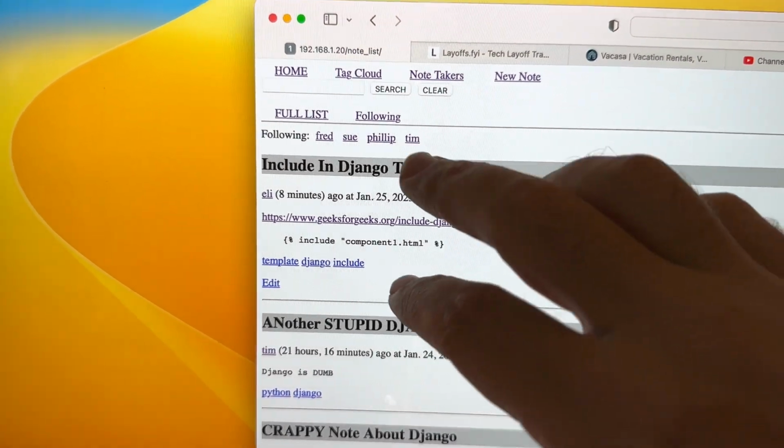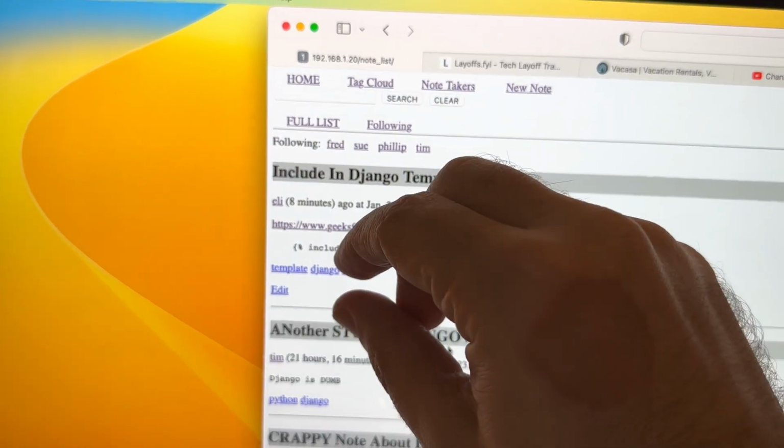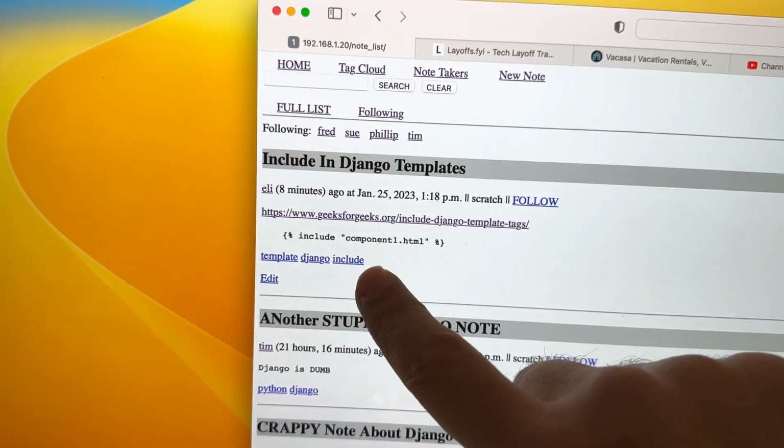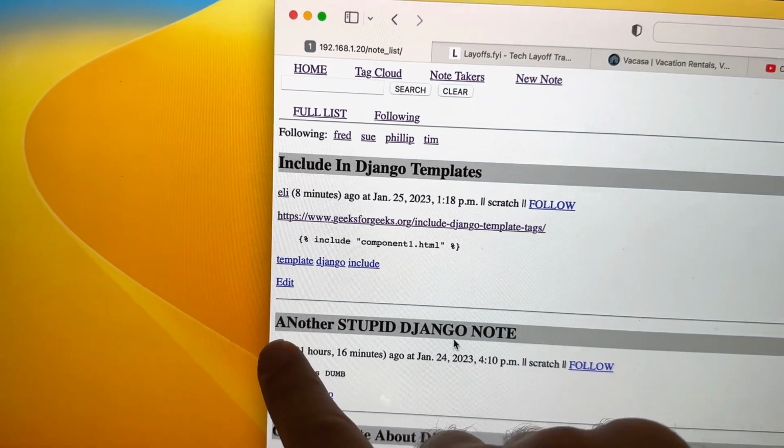And so, I go through and it's like, okay, I know I want notes, right? That was understandable. Okay, I know I want tags. I know I want to be able to edit. I don't want to be able to edit other people's posts. I know I want users, right?